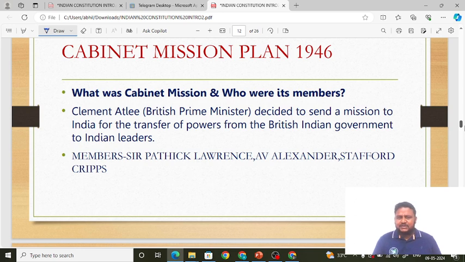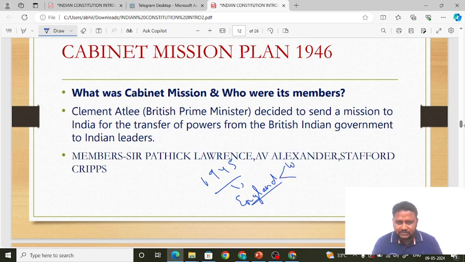Next, the Cabinet Mission Plan. Very important, friends. The Cabinet Mission Plan was sent in 1946. Before this, one thing you have to understand. In 1945, an important event took place in England. Elections took place. There was the Conservative Party and the Labour Party. The Conservative Party lost and the Labour Party won. From the Labour Party, Sir Clement Attlee became the Prime Minister.